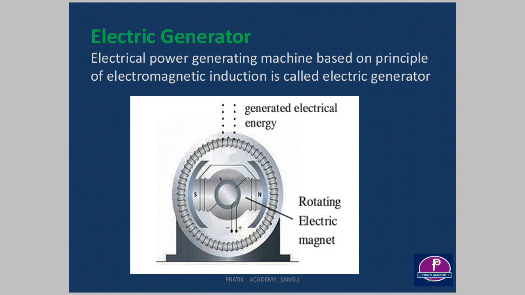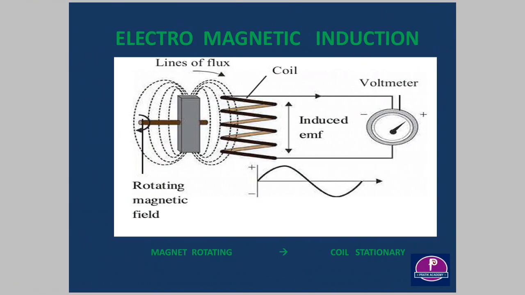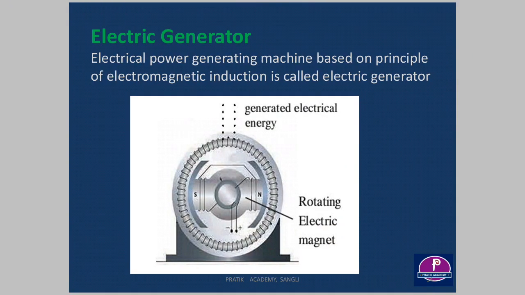So when we recall this principle, we know that either the magnet or the coil should be rotating. If we look at this diagram, at the central part we have the magnet, N and S, and surrounding this we have the coil. So here we have a rotating electromagnet.